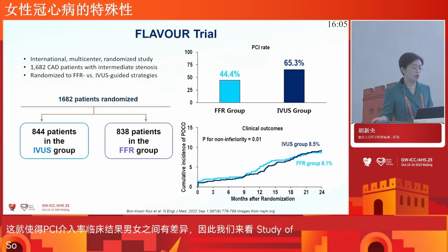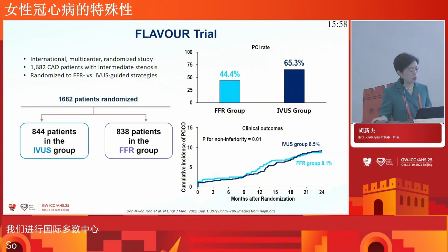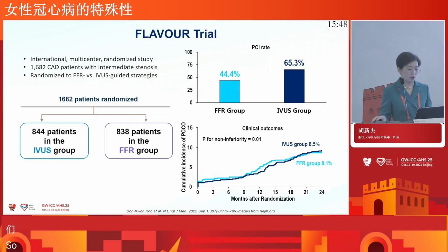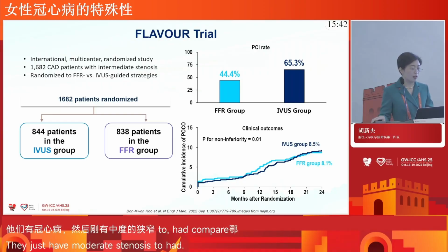This is an international multi-center randomized study. We enrolled 1,682 coronary artery disease patients with intermediate stenosis, and the study was to compare head-to-head FFR-guided PCI versus IVUS-guided PCI.